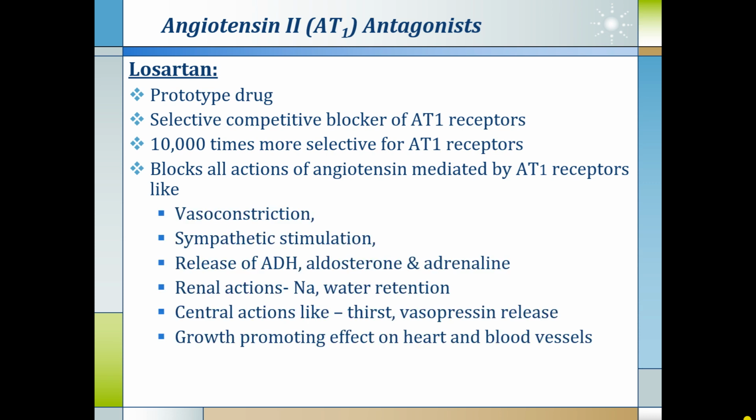Actions like vasoconstriction, sympathetic stimulation, release of ADH, release of aldosterone, release of adrenaline, renal actions like sodium and water retention, central actions like thirst and vasopressin release, growth promoting effect on the heart and blood vessels. All these actions are mediated through the AT1 receptor and they all are blocked.